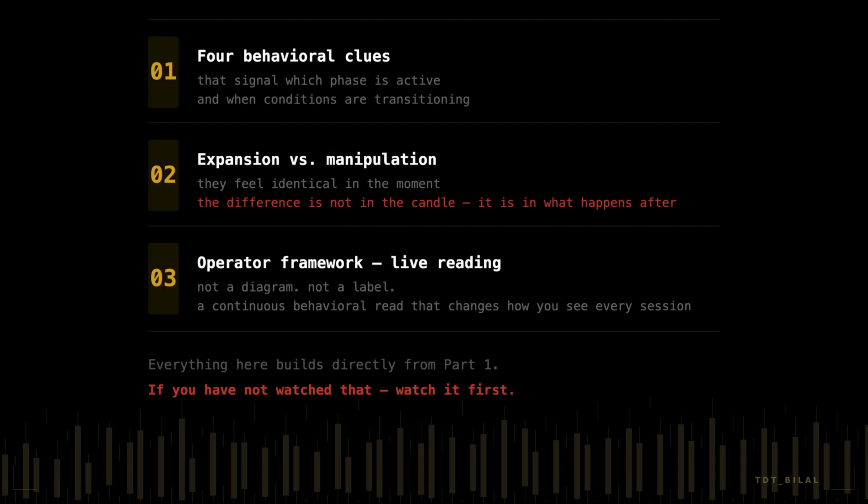By the end of this video, you will have 4 specific behavioral clues that signal which phase is active and when conditions are transitioning. You will understand what real expansion looks like versus what manipulation displacement looks like, because they feel identical in the movement and the difference is not in the candle. It is what happens after the candle. And you will understand the operator framework for reading this campaign live, not as a diagram, not as a labeling system, but as a continuous behavioral read that changes how you see every session going forward.